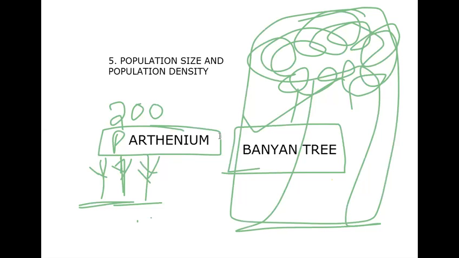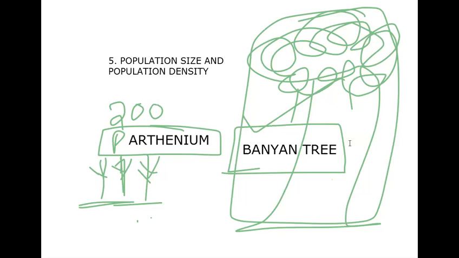Let me look back again here. Population density need not necessarily be measured in numbers only. Generally, the most appropriate measure of population density is the total number, but in some cases it is either meaningless or difficult to determine. For example, imagine there are 200 Parthenium plants and only a single huge banyan tree covering a large part of a particular area.